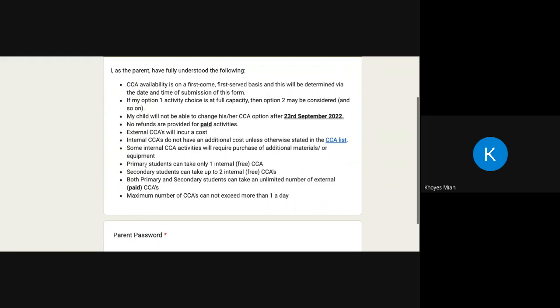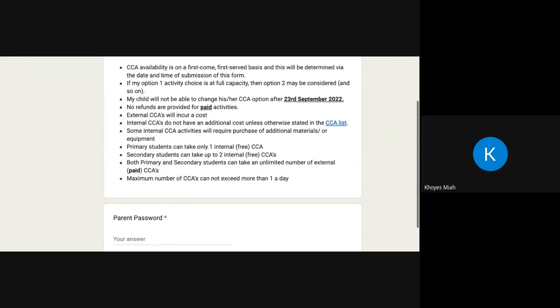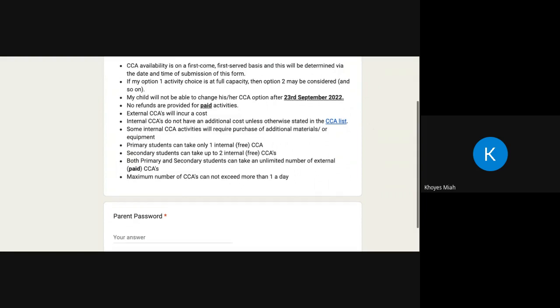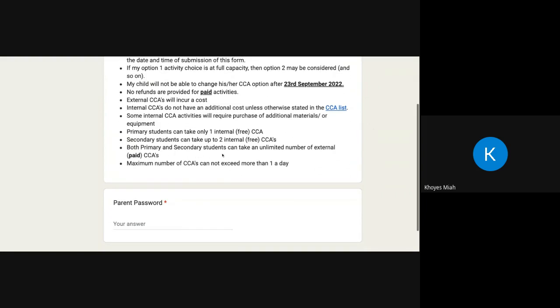And it says over here, primary students can take only 1 internal free CCA, while secondary students can take up to 2. You don't have to take 2 free ones. You can take 1, and the rest of them will be second, third and fourth choices, etc. Both primary and secondary students can take an unlimited number of external CCAs, obviously, providing that they're available on the dates of your choice, and the maximum number of CCAs cannot exceed 1 per day.